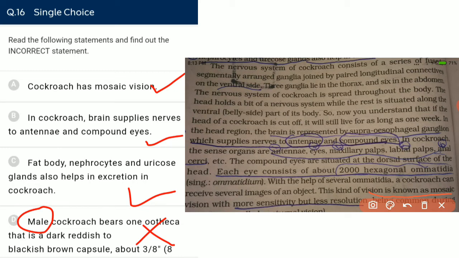If a camera has high resolution, it is very efficient at distinguishing between 2 points. If not, it is of less resolution. So cockroaches are not able to distinguish between 2 points very clearly or efficiently.